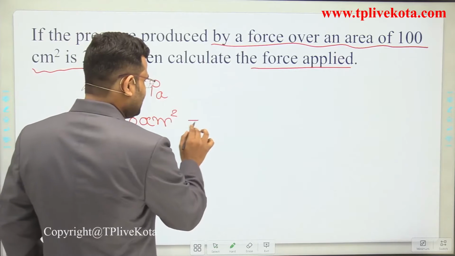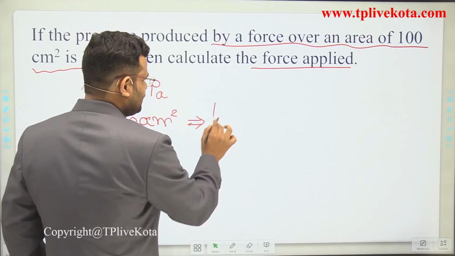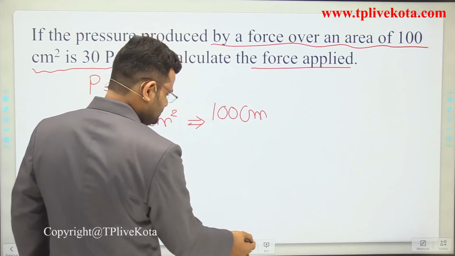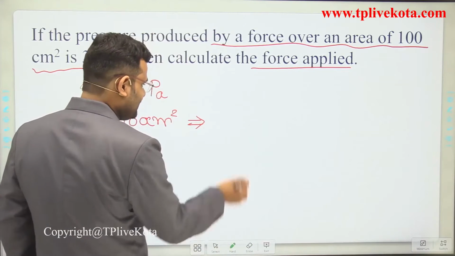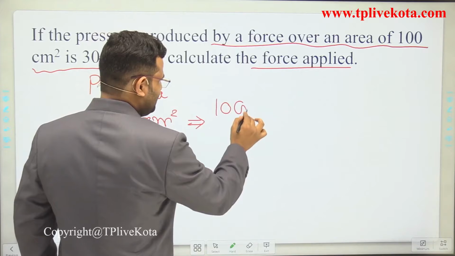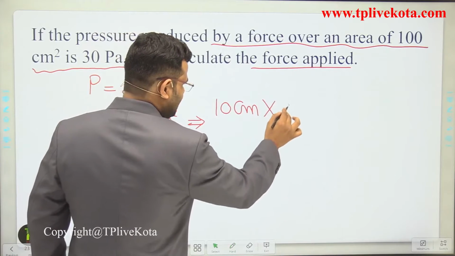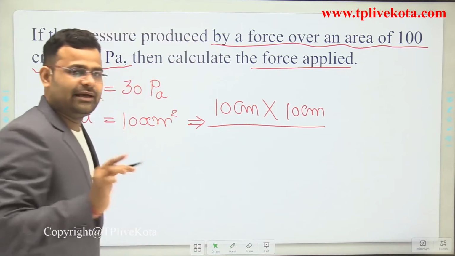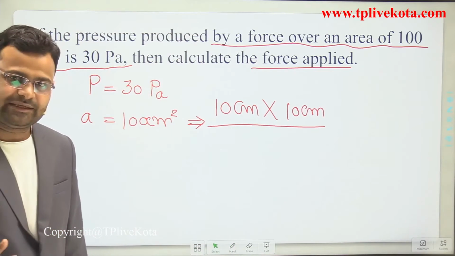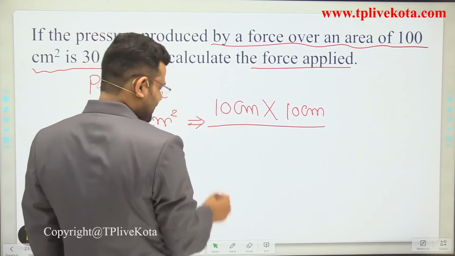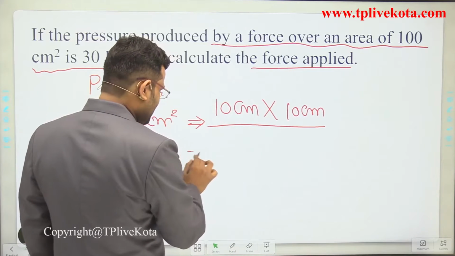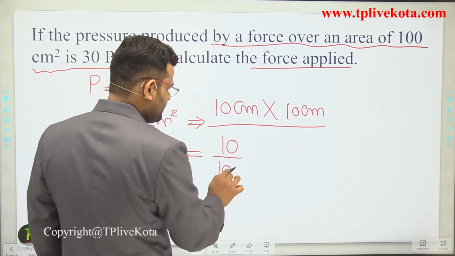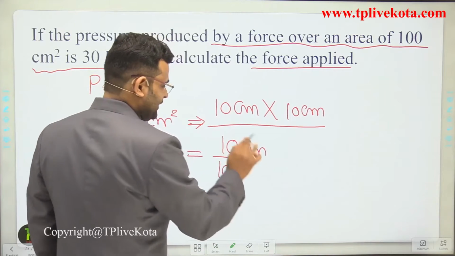We can write 100 centimeter square as 10 centimeter multiplied by 10 centimeter. If we convert the first 10 centimeter into meter, we divide by 100.